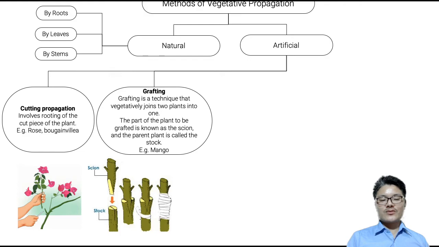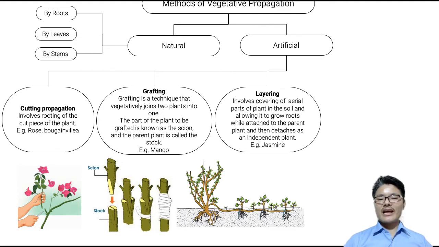It is usually used in the case of the mango plant. Grafting is joining of two parts of plants vegetatively. All these are done artificially. Humans are involved in cutting, grafting and layering.